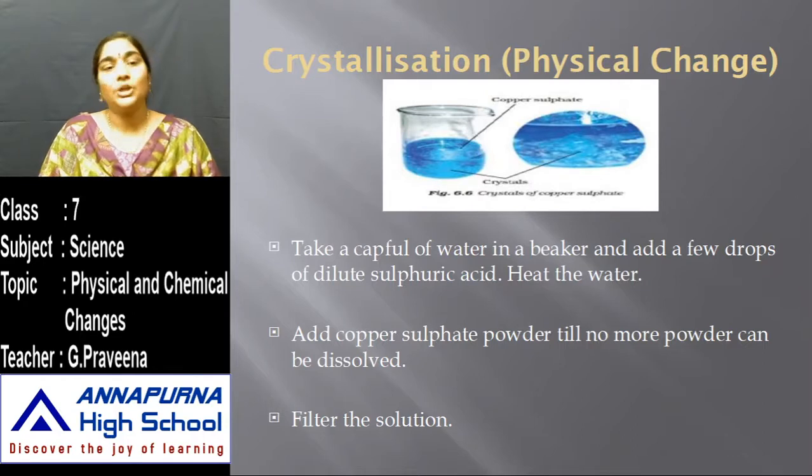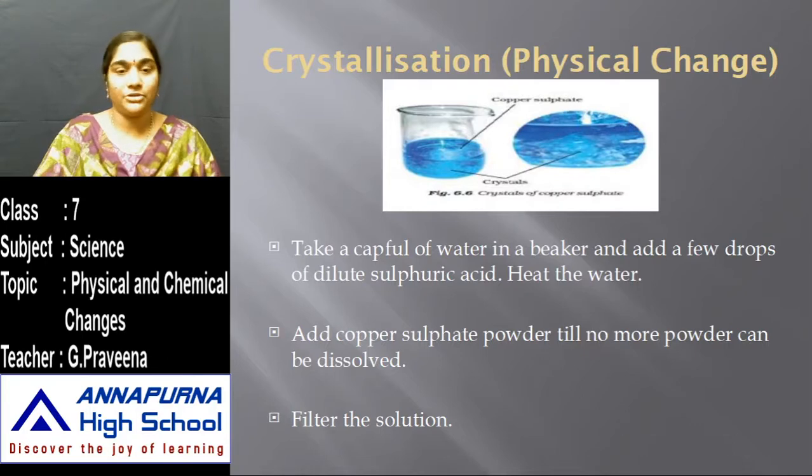So for this, you have to take a cup full of water in a beaker and you have to add few drops of dilute sulfuric acid and you have to heat the water. Now to this water, you have to add copper sulfate powder till no more powder can be dissolved. So after that process of boiling, you have to filter the solution. So when you filter the solution, you will get the crystals of copper sulfate.